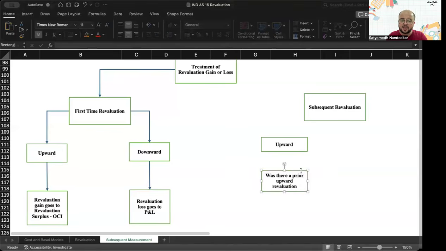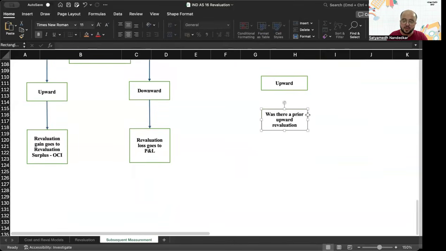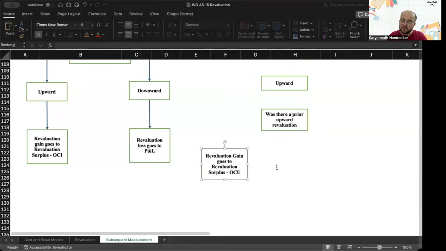If the answer to this is yes, then recognize the revaluation gain in OCI. The revaluation gain goes to revaluation surplus OCI.